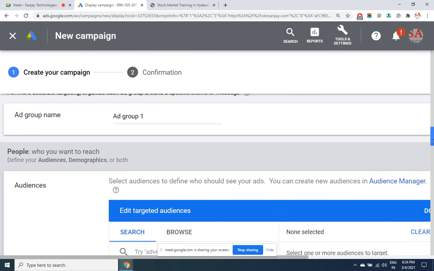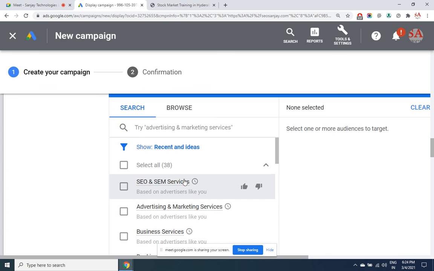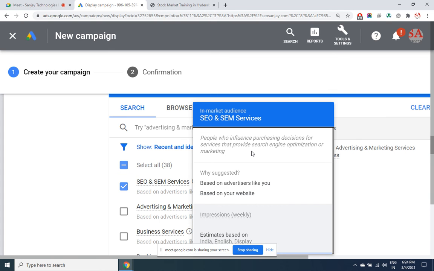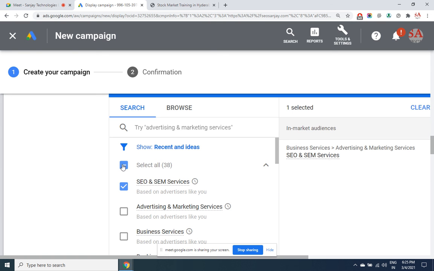So for the ad group, any ad group name you can give, and choose which categories you want to display your ad. Remember, in SEM I told you you can do rival marketing. Let's say my competitor is Money Control. Moneycontrol.com is a stock market based website. A lot of people visit frequently, and he is my direct competitor. Every person visiting Money Control is a guy who already has a Demat account and who is an active trader.